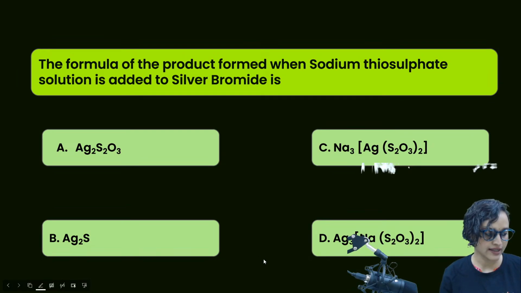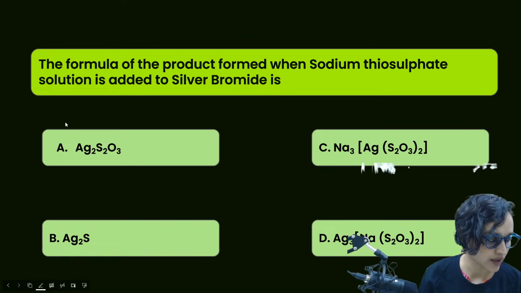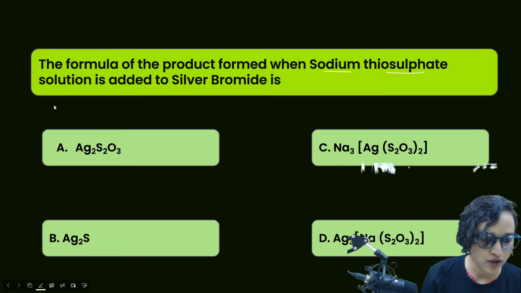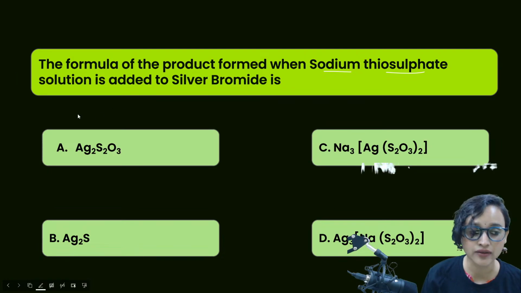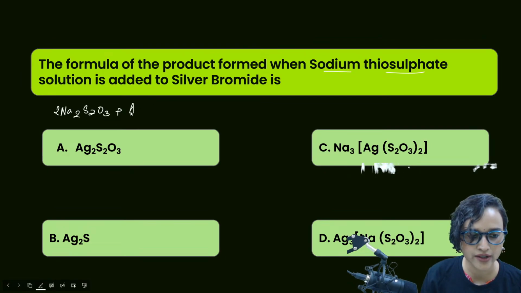Chalo, tell me, what is this answer? Let's take a look at it. Let me write it down. They're saying sodium thiosulfate. What is sodium thiosulfate? Let's write 2Na2S2O3 plus silver bromide, AgBr.